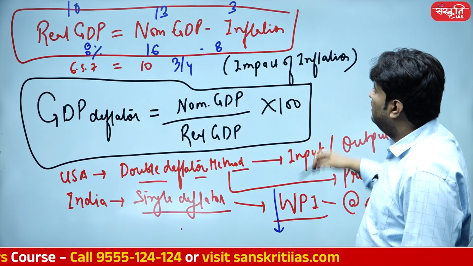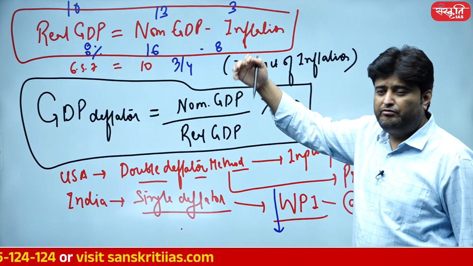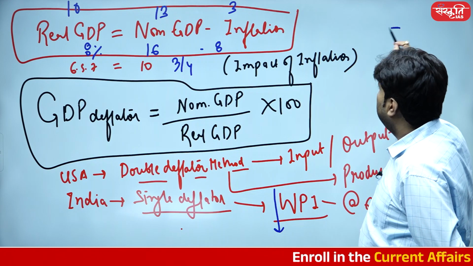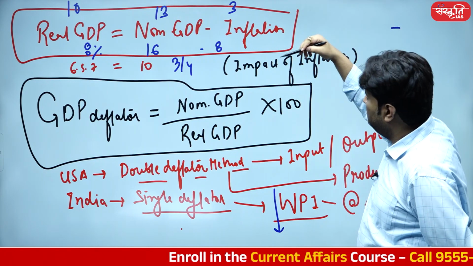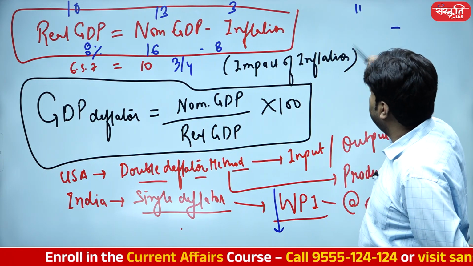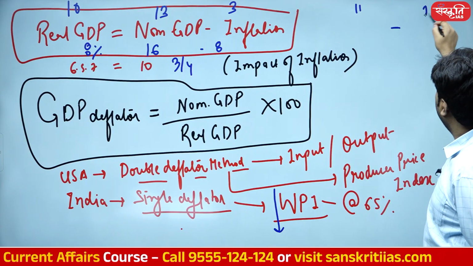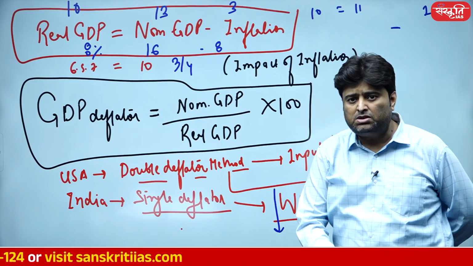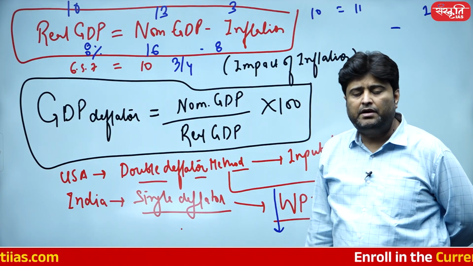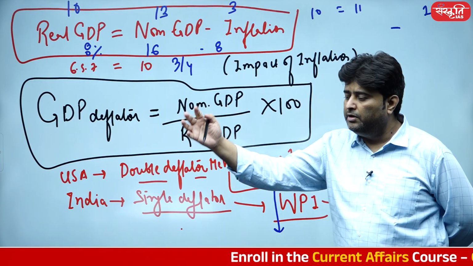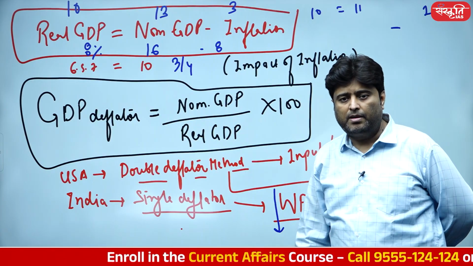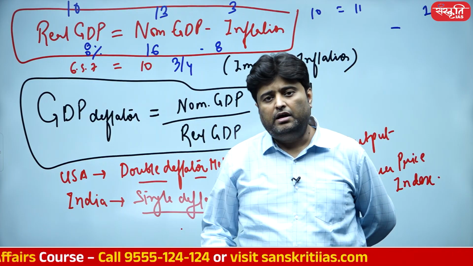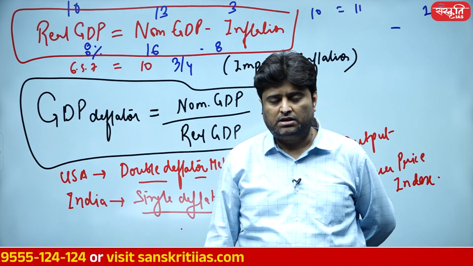Next year, real GDP is going to be a huge figure, 10% GDP growth. And next year, let's say, nominal GDP turns out to be 11%. Inflationary impact turns out to be only 1%. And then again, real GDP is going to be 10%, which I guess is not a true figure. If there's a 2% reduction in nominal GDP, it should show its impact on the real as well. But unfortunately, due to data management, it only shows no change as such.